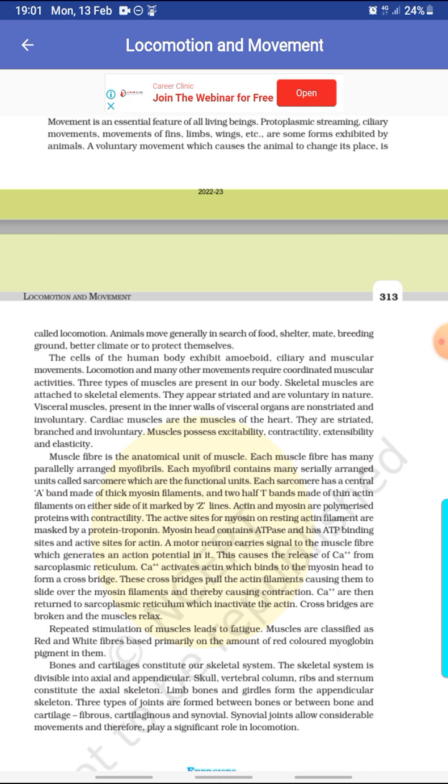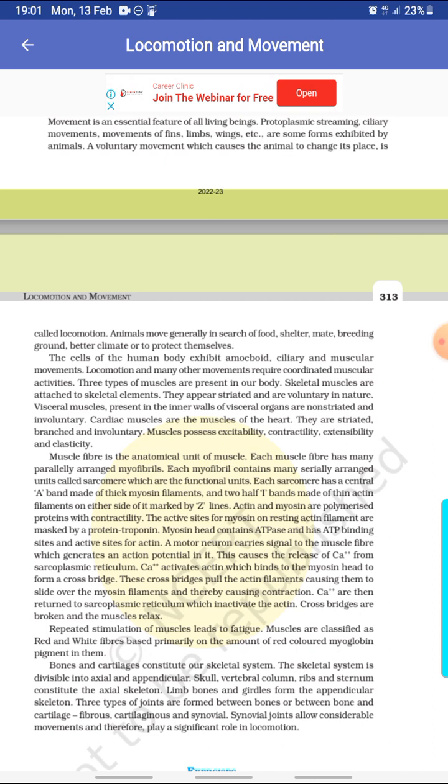Calcium ions are then returned to the sarcoplasmic reticulum, which inactivates the actin. Cross bridges are broken and the muscles relax. Repeated stimulation of muscles leads to fatigue. Muscles are classified as red and white fibers based primarily on the amount of red colored myoglobin pigment in them.